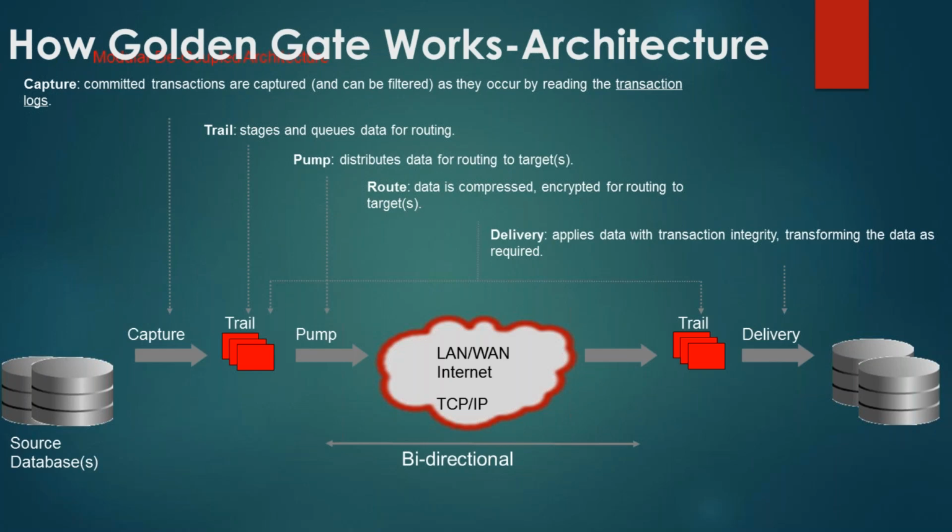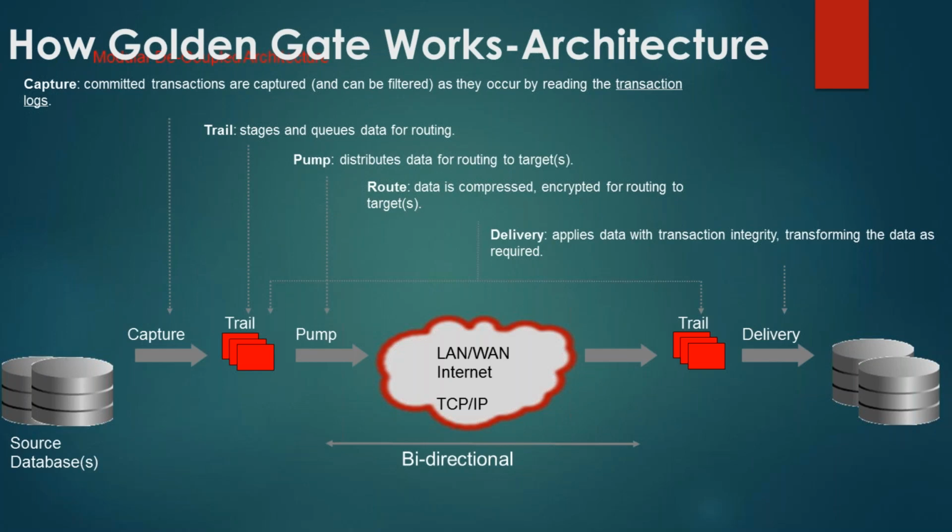Once the capture process captures the data and writes it to the trail file, there is the Golden Gate data pump process, which reads the data out of your trail file, sends it over the TCP/IP network and writes it to a remote trail file on the target machine.